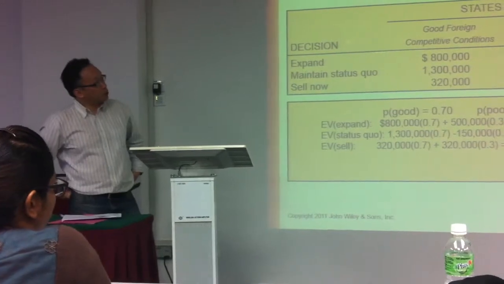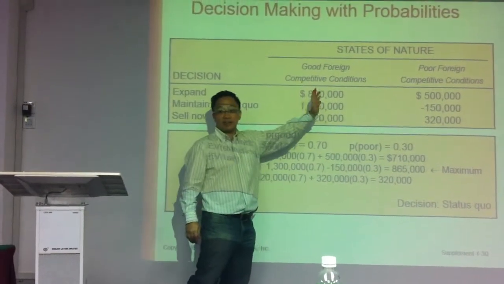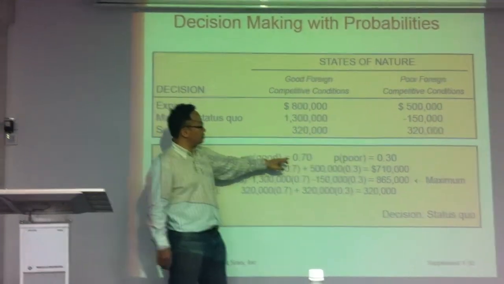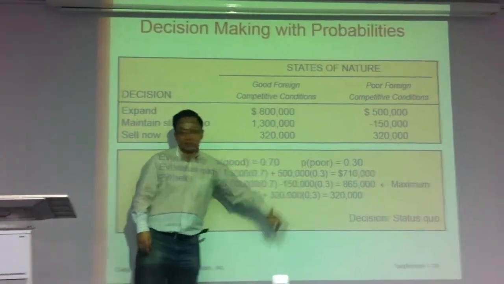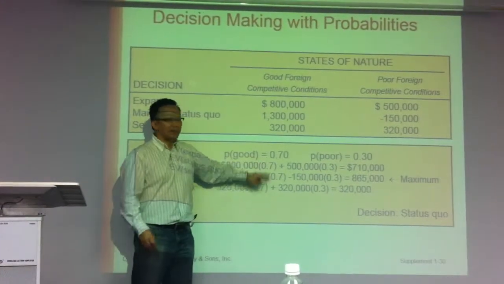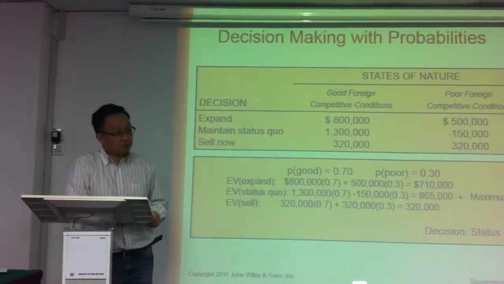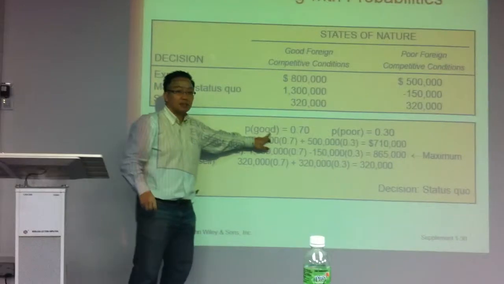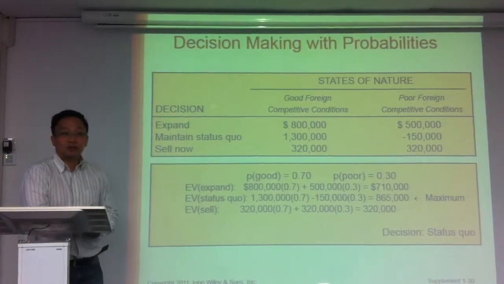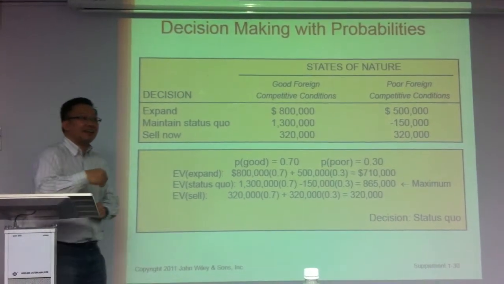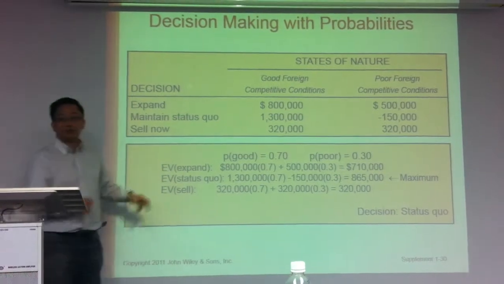So if this question comes out, they give you this information. And then they say the probability of a good time is 0.7, that's given already, right? The probability of a bad market is 30%. What does this mean? That means you have high confidence in good or bad? Good. So based on this, what do we do? That's the P. I repeat, in the exam, if they give you probabilities, you need to calculate expected value. EV stands for expected value.